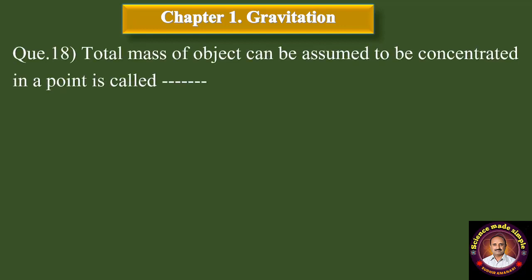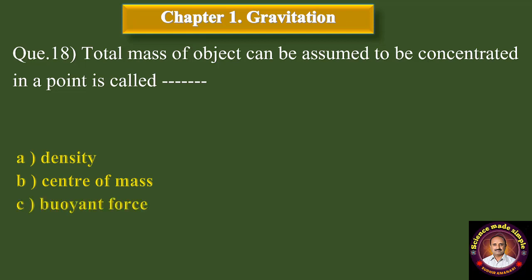Question number 18. Total mass of object can be assumed to be concentrated in a point is called dash dash. Option A, density. B option, center of mass. C, buoyant force. D, gravitational field. Correct answer is option B, center of mass.